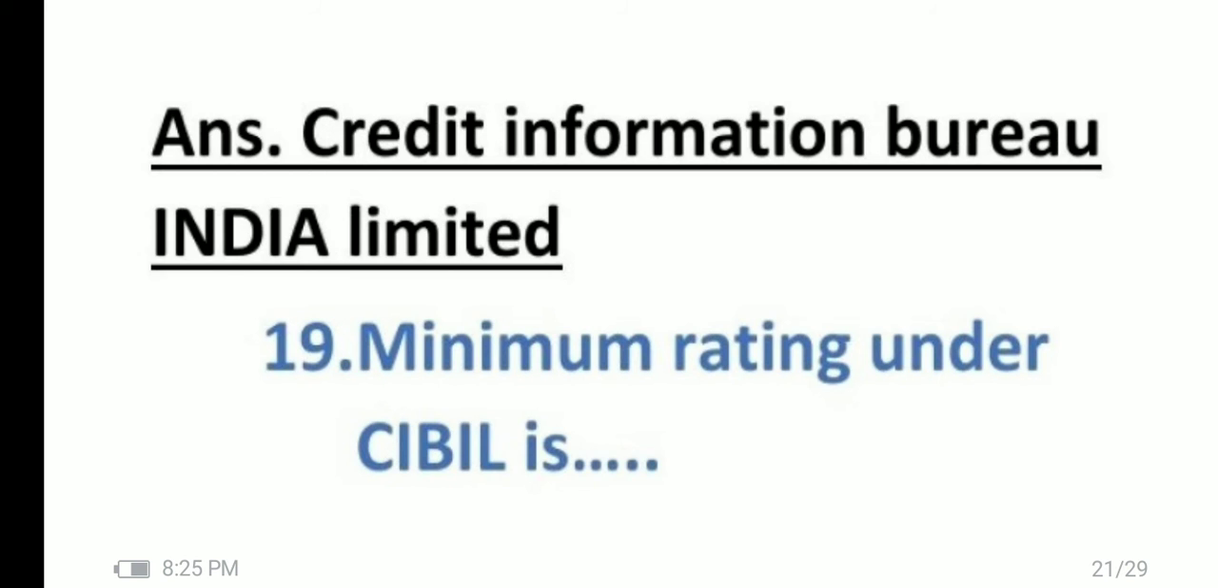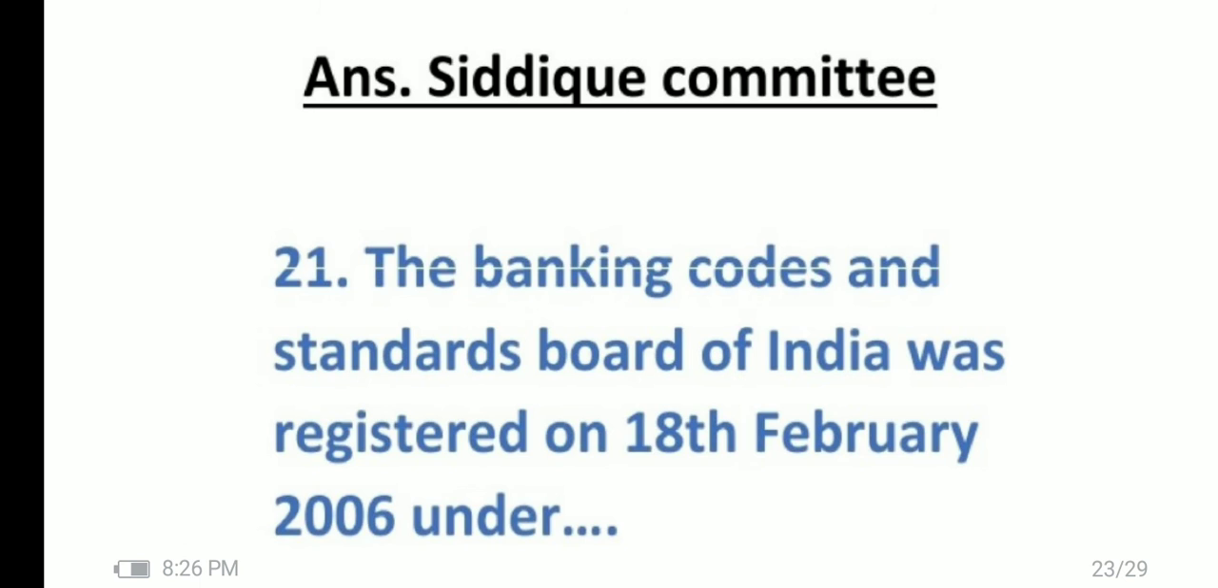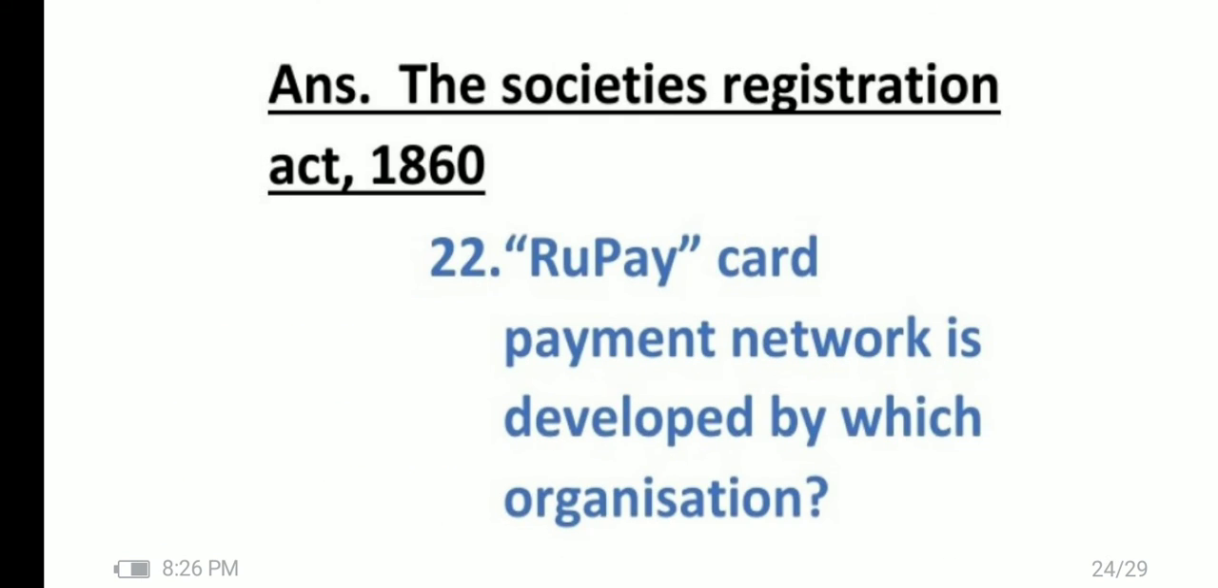Question number 18, CIBIL stands for, full form of CIBIL is Credit Information Bureau India Limited. Question number 19, minimum rating under CIBIL is -1. It means the borrower has not taken any loan till date. Question number 20, CIBIL was incorporated in August 2000 based on the dash committee recommendation. Which committee has recommended this CIBIL? Siddiqui committee. Question number 21, the Banking Codes and Standards Board of India was registered on 18th February 2006 under which law? That is Societies Registration Act 1860.